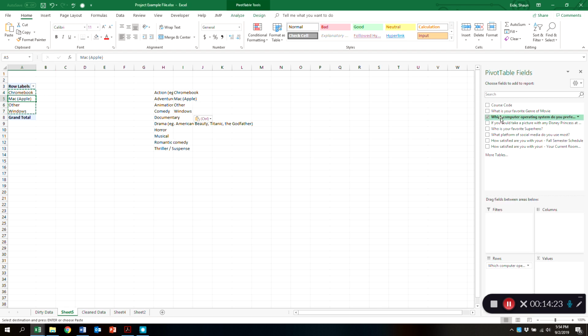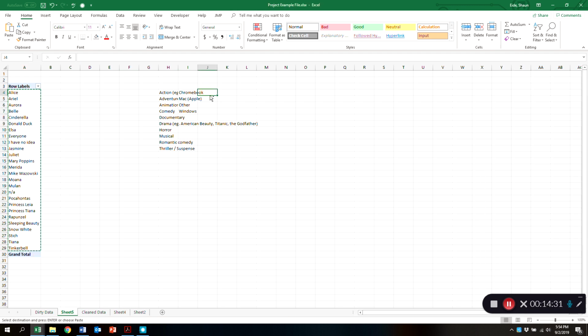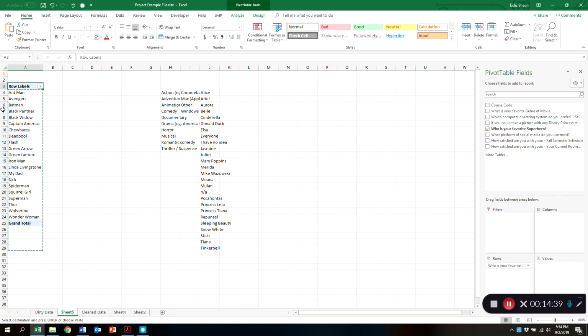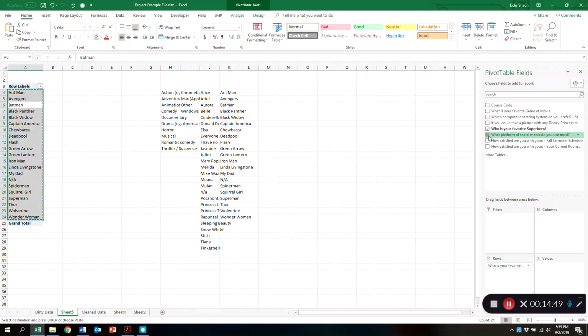We'll come back here, click off of this. If you could choose a picture with any Disney princess, who would it be? Control C, Control V, values, okay, and then let's change this again. Favorite superhero. Okay, so I've got all of these. Control C, Control V, paste just the values. Come back here, and we just keep doing this.